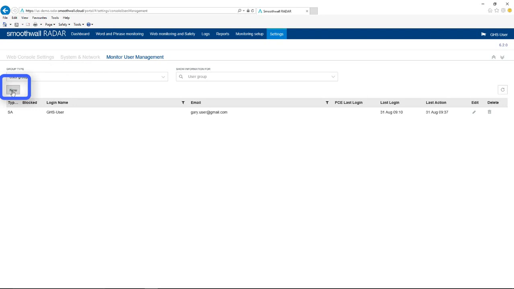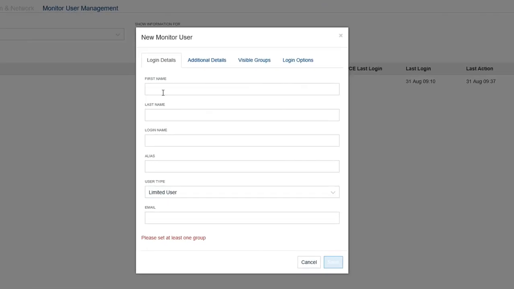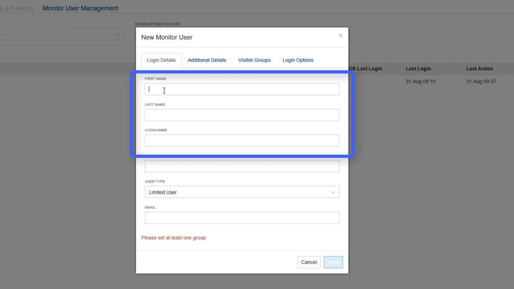Select New to display the new monitor user account form. Enter first and last name details followed by the login name they are to use.